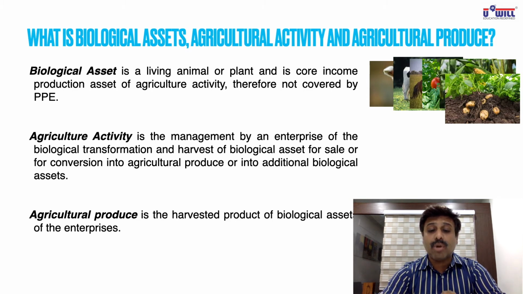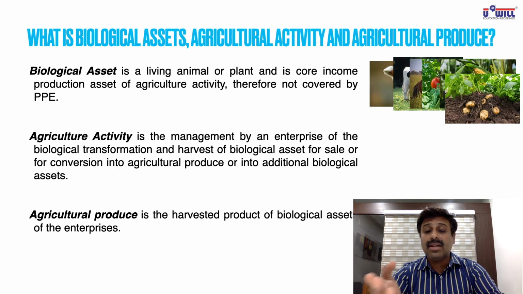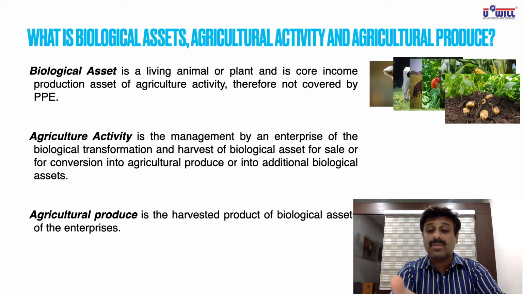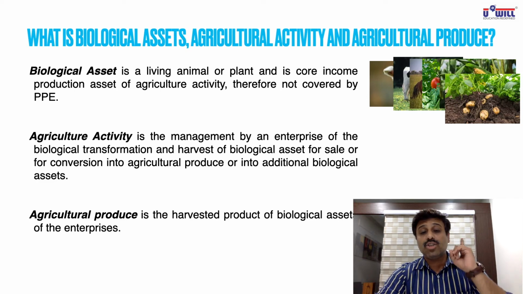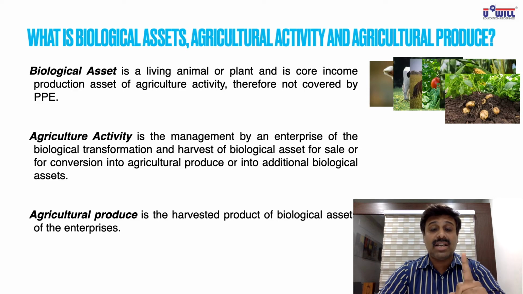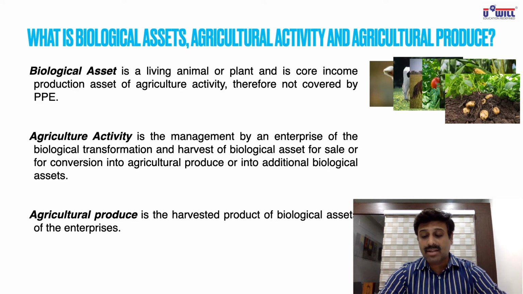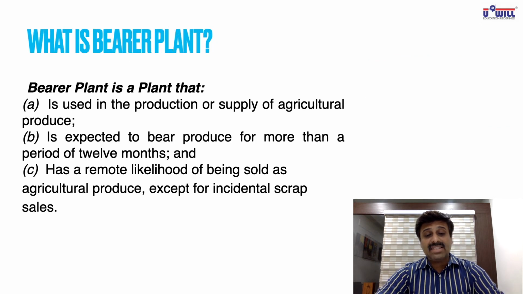And agricultural produce. What is agricultural produce? Tomato, corn, milk, what comes from cow. These are agricultural produce. Potato. Okay. So it is the harvested product of the biological asset of the enterprise. So keep it in mind. We studied biological asset. This AS 10 will not apply. Now further we study what is bearer plant.